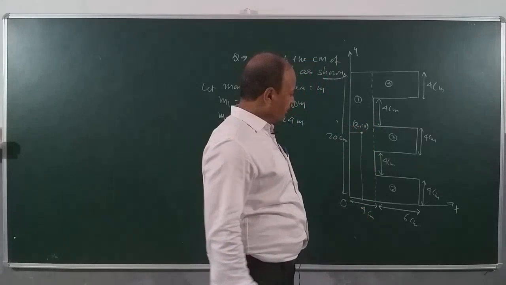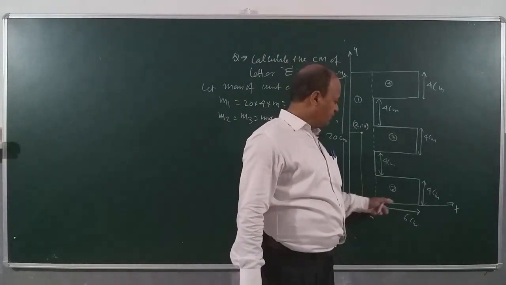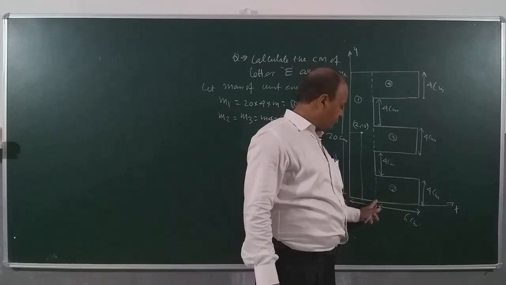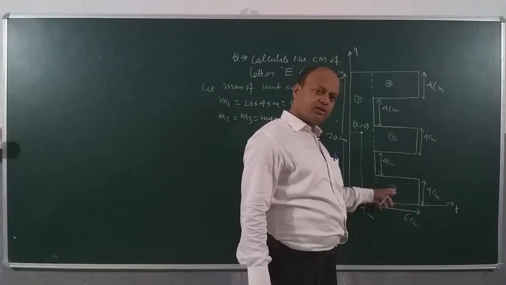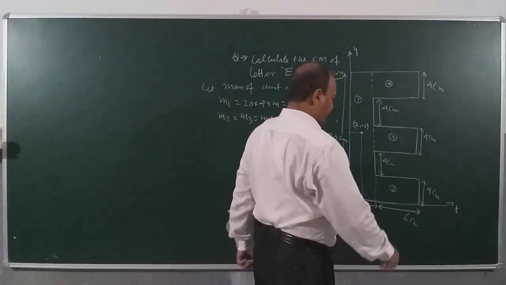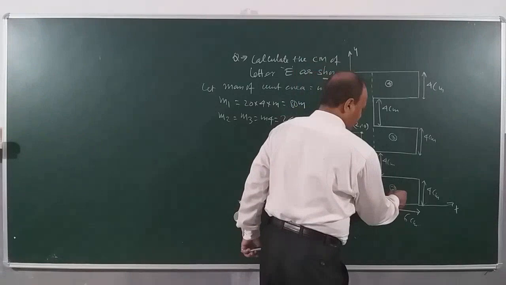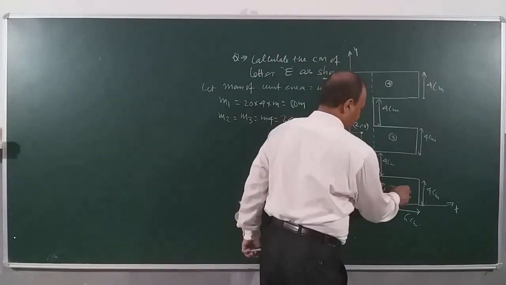Right? Now let's see the center of mass of the second block. This is 2. So the center of mass will be at what distance from here? 3. And this is 4. So this is 3 and this is 4, so it will be how much? 7. I'll write 2 here. The center of mass will be 7, 2.